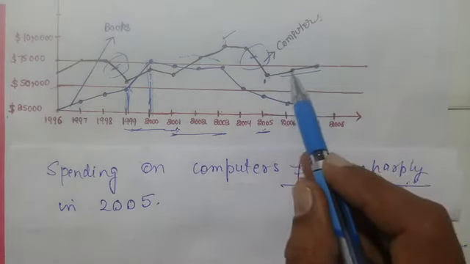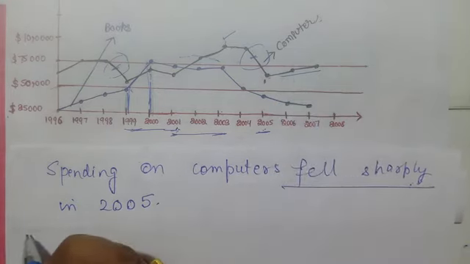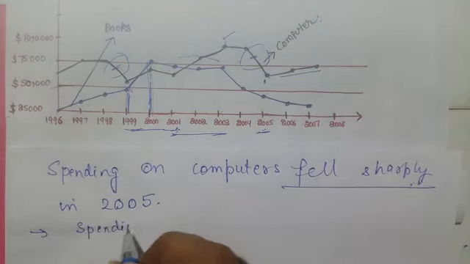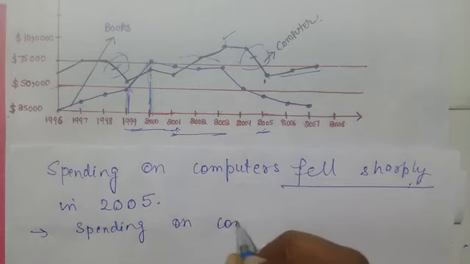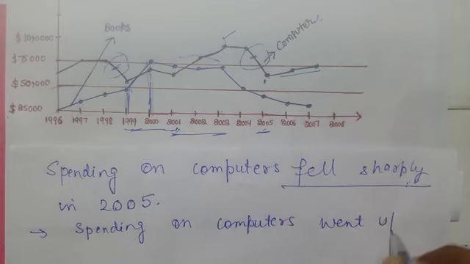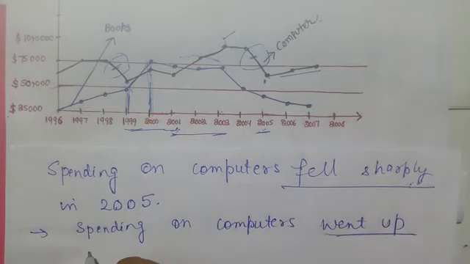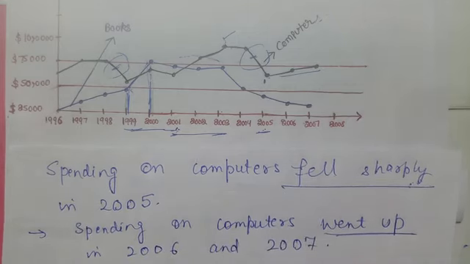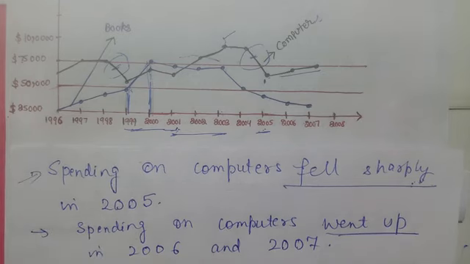Now let's go to 2006 and 7, again computers. You can check that spending, it rose. So how to write this? Spending on computers went up in which year? In 2006 and 2007. So this is a sentence formation technique for task 1. If you write these kind of sentences, naturally you will get the band.